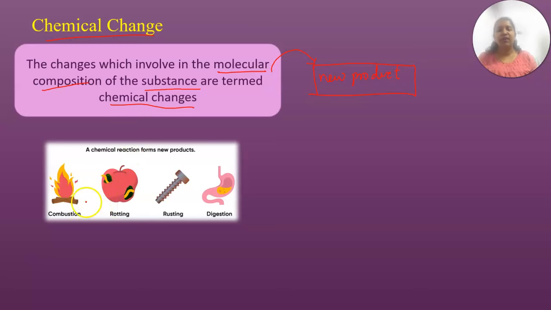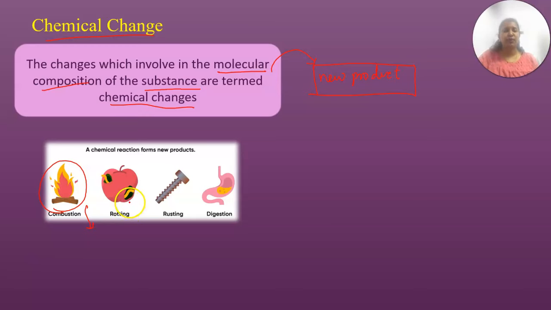Here you have a few examples of chemical change. That is combustion, where you apply some external energy, like burning wood. Any hydrocarbon reacting in the presence of air is combustion. Next, rotting of an apple.